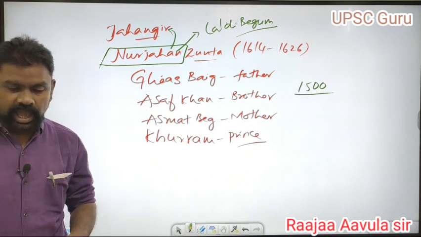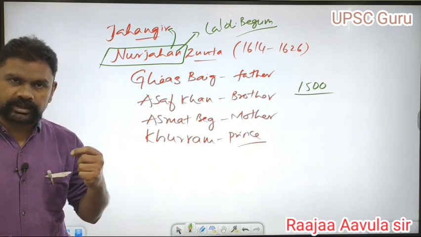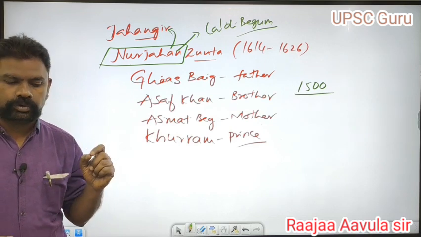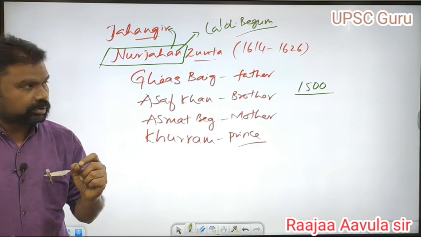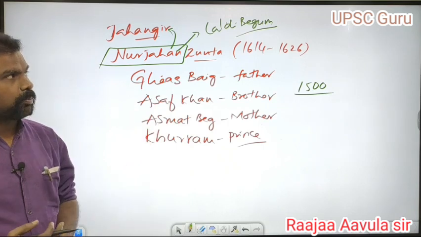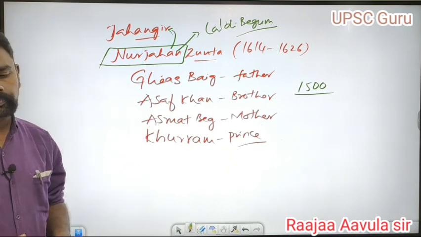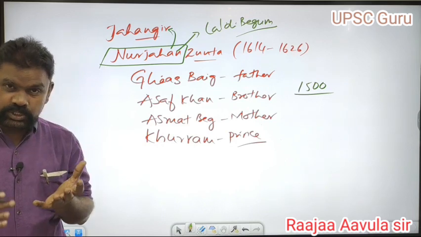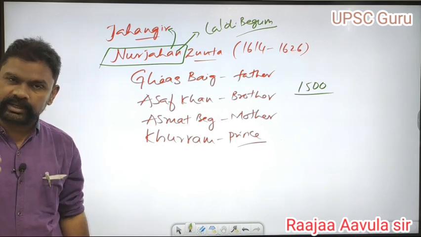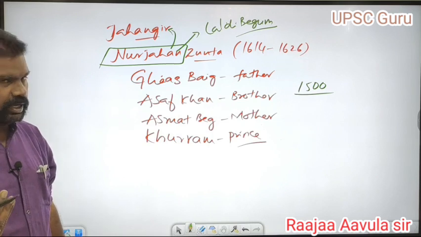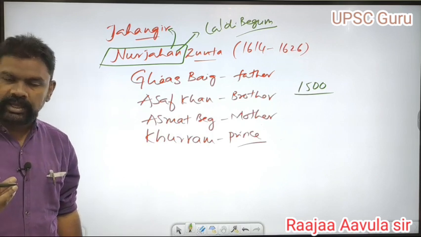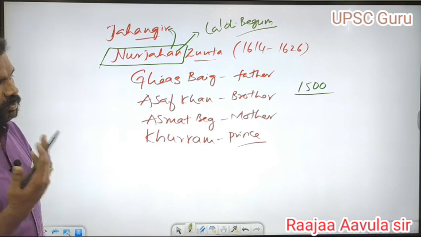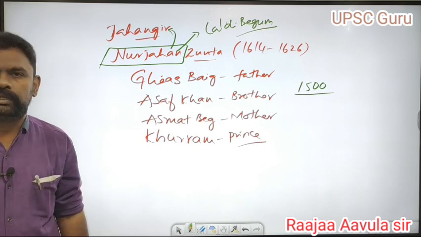Jahangir said, "I have sold my kingdom to my beloved queen for a cup of wine and a dish of soup." That was the great statement given by Jahangir.